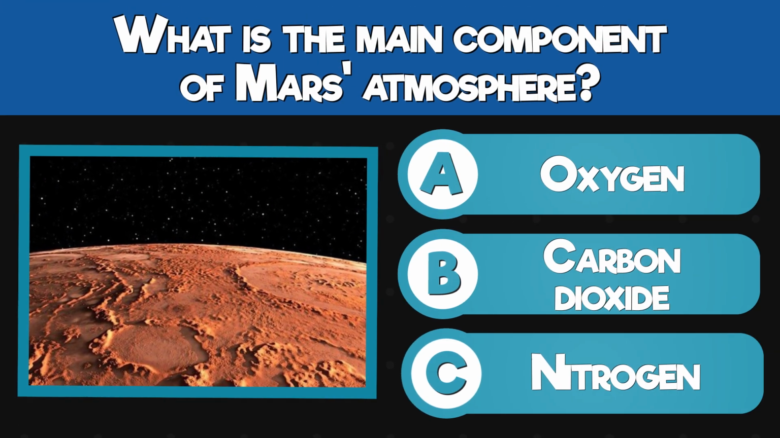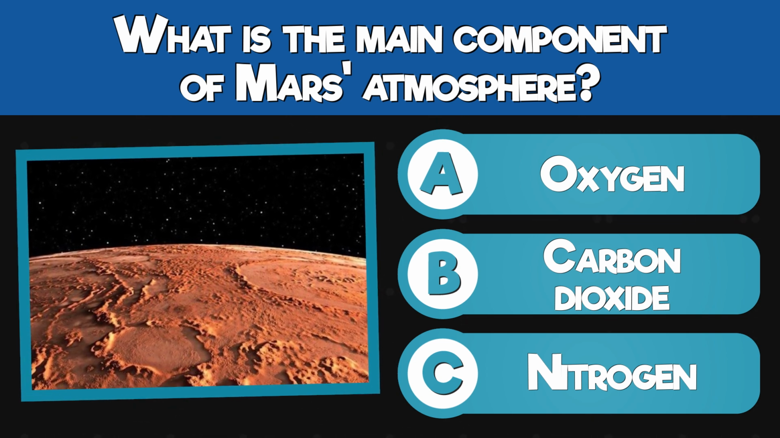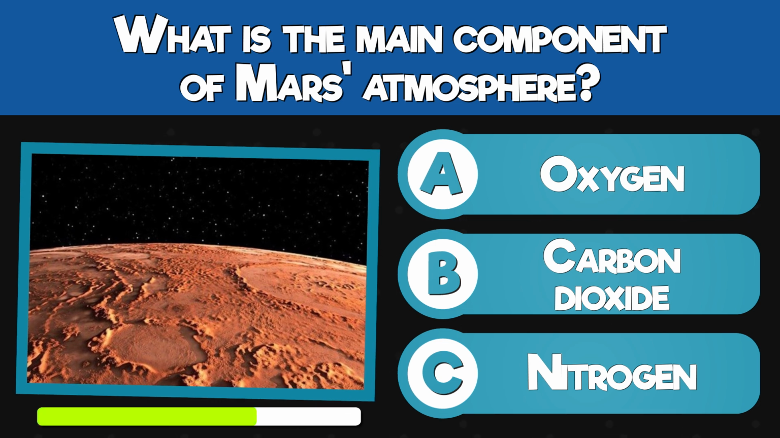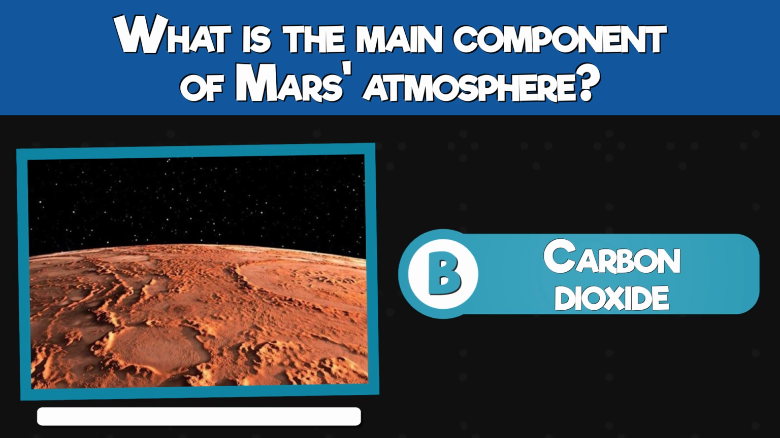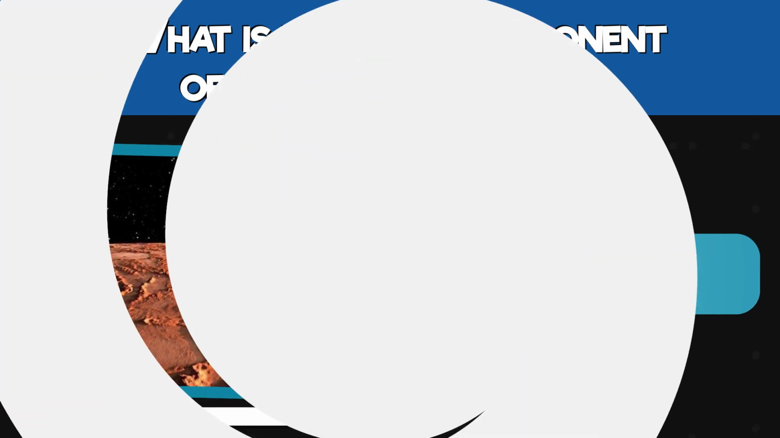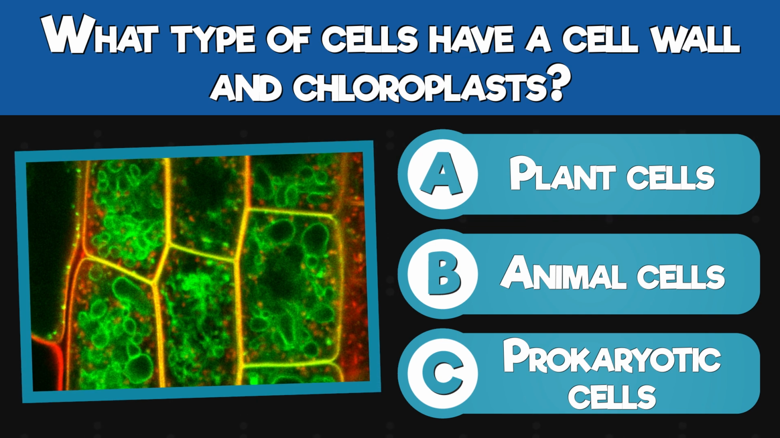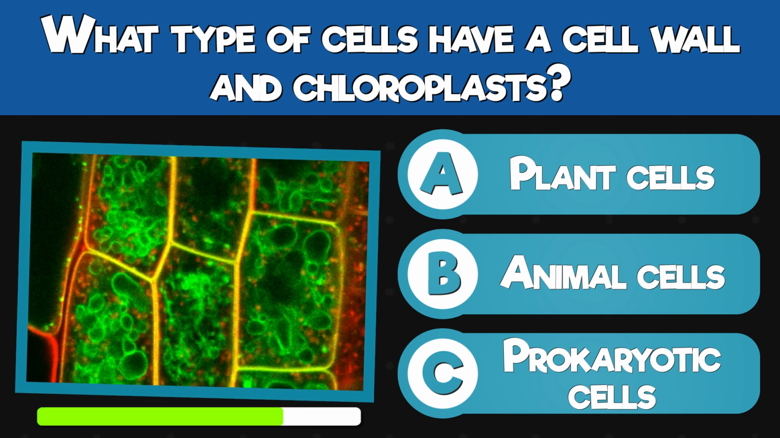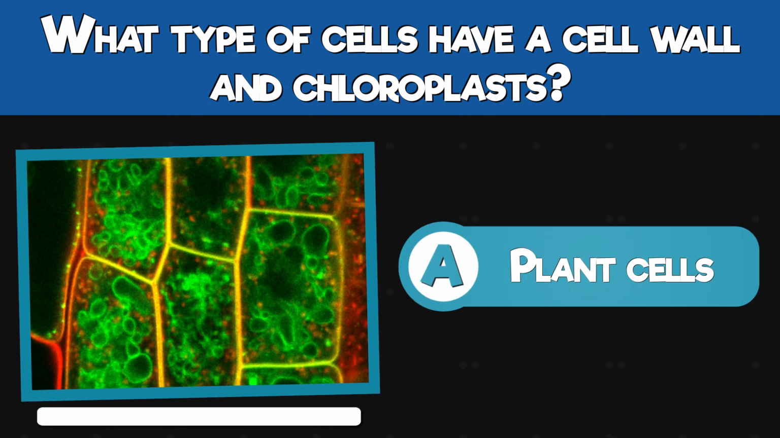What is the main component of Mars' atmosphere? Oxygen, carbon dioxide, or nitrogen? Carbon dioxide. What type of cells have a cell wall and chloroplasts? Plant cells, animal cells, or prokaryotic cells? Plant cells.